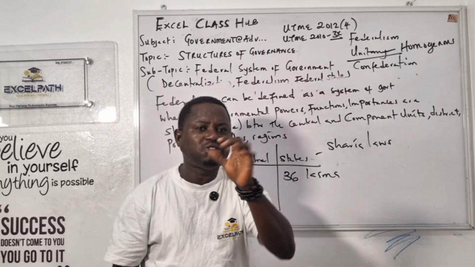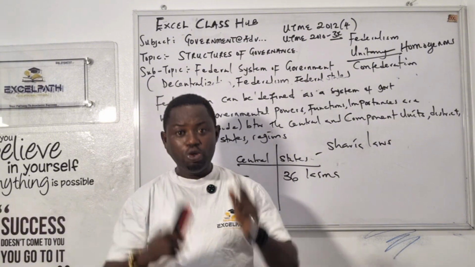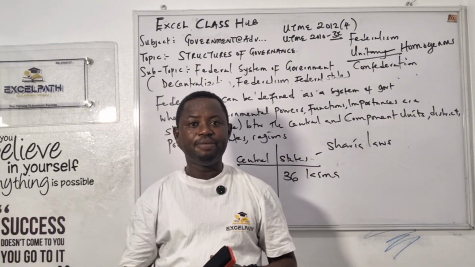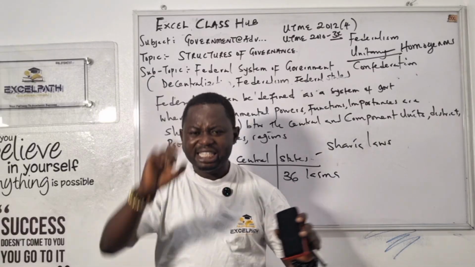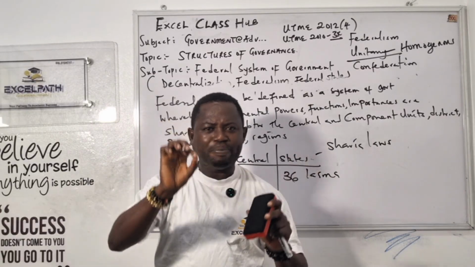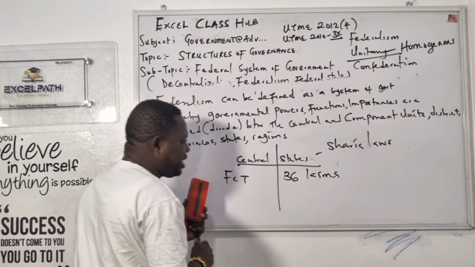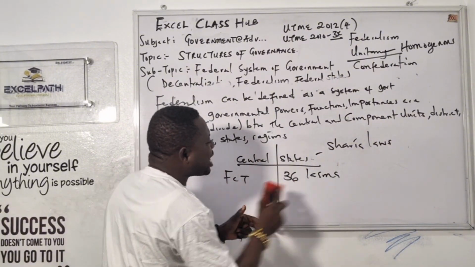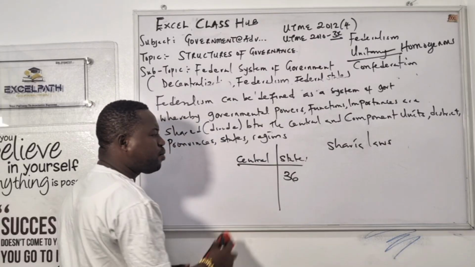federalism. What is federalism? Tell me. I want only one sentence for that. Yes, anybody? Thank you. Division of power between the central and state. Your full mark is there. Sharing of power between federal, central and state. So look at the key there now. The state here can do anything without waiting for the federal government.